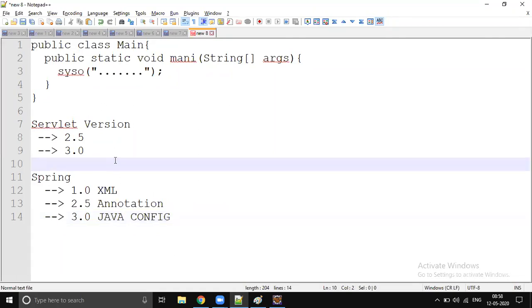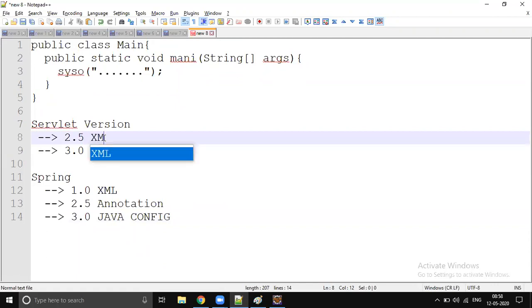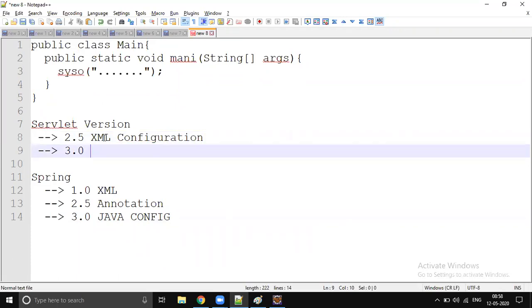In the same way, 2.5 means we will do XML configuration. As Java has grown and changes are happening from 3.0 onwards, we need not do XML configuration; you can do Java configuration in the servlet API itself. So what is important is which version of servlet you are using. If you are using 2.5, then you have to do XML configuration.